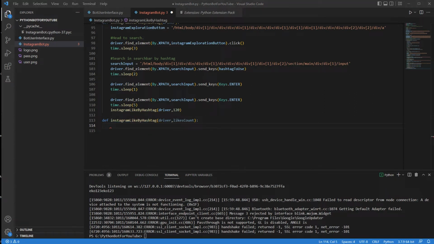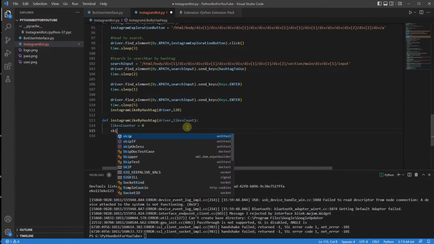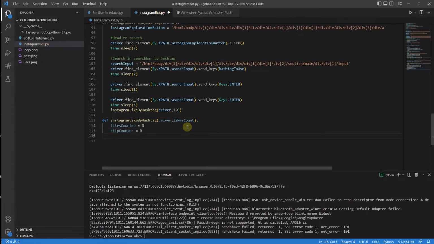I don't think we're going to have any problems. Good. The first thing that I want to do is to actually keep a likes counter. I want to be sure how many photos I actually like. So this is going to be likes counter, which is going to be 0, skip counter, which is going to be 0, and skipping interval, which is going to be 9.